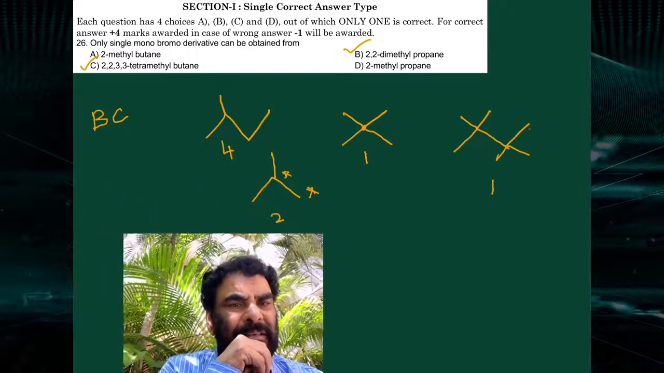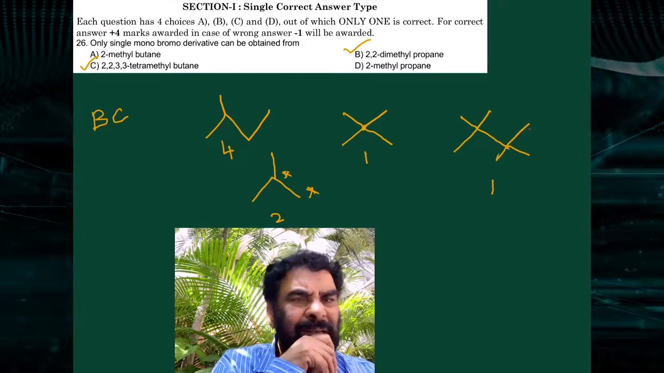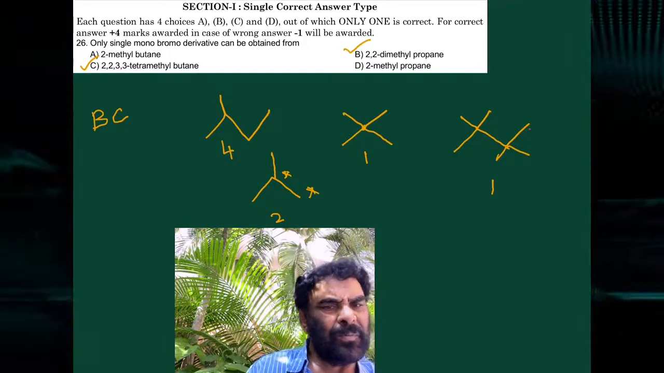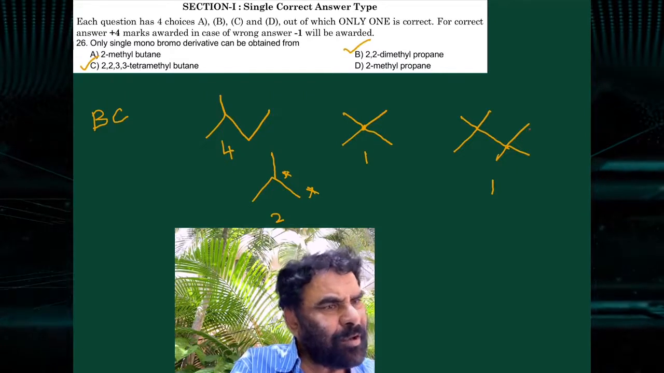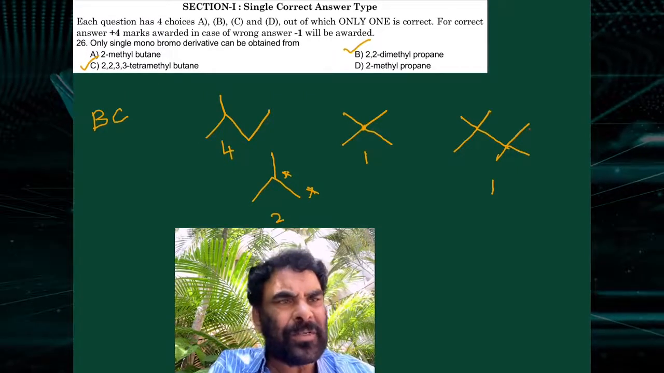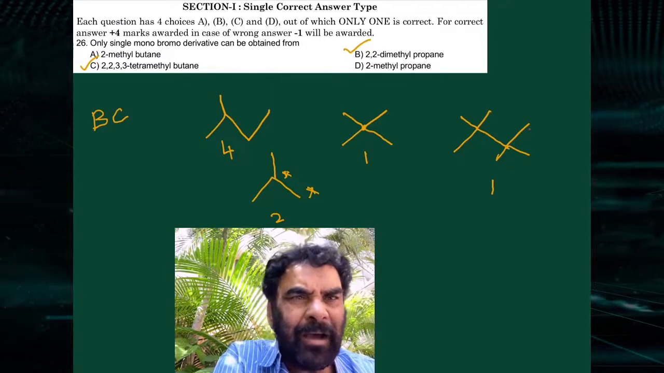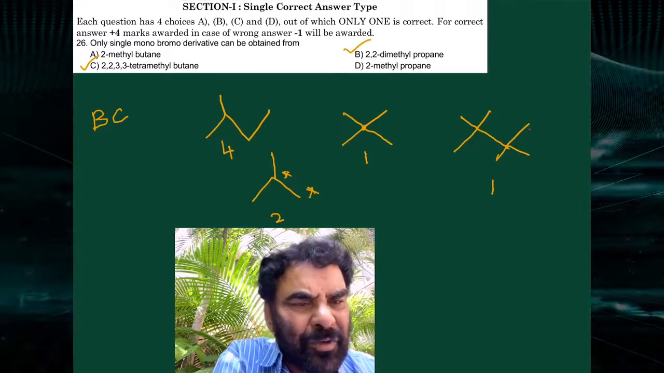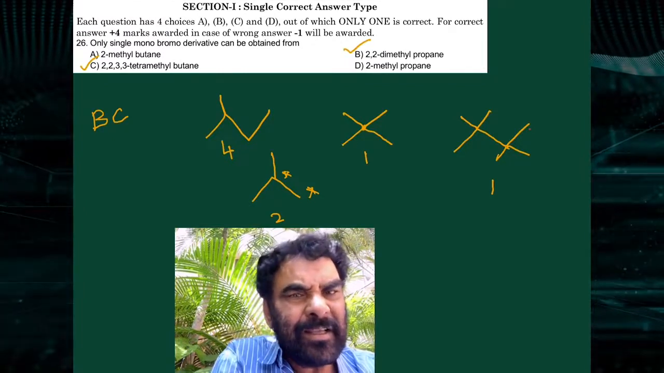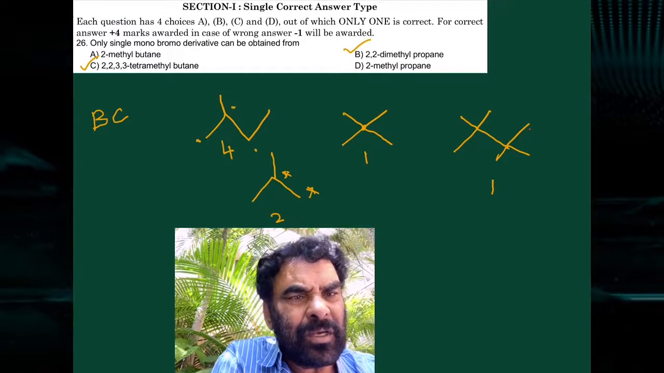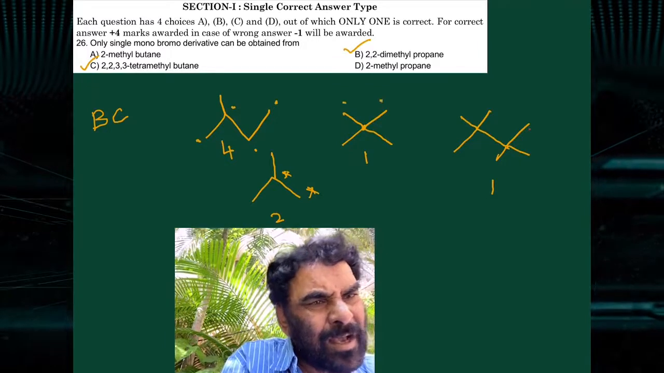So I have given the structures of the four compounds: 2-methyl butane, 2,2-dimethyl butane, sorry, this is the 2-methyl propane, and this is the 2,2,4,4 tetramethyl butane. To form only one monobromo derivative, all hydrogens in the given molecule should be the same. Here that situation is not existing. There are 1, 2, 3, 4 types of hydrogens, so 4 monobromo derivatives are possible. But here, all are equivalent.